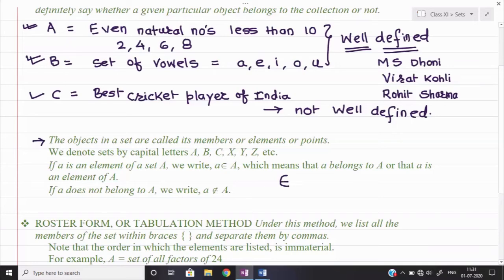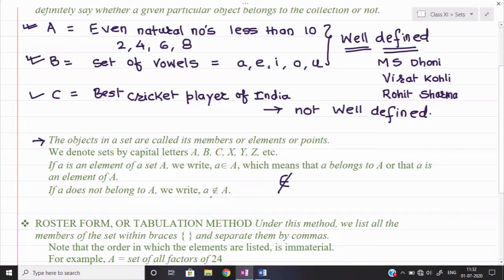This symbol shows belongs to, which means we can say that the element small a belongs to the set A. And if it doesn't belong, we just strike it out in this manner. Like this you can strike it. So it shows it does not belong to set A, as you can see mentioned over here.